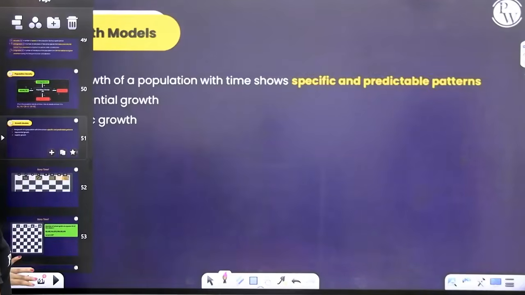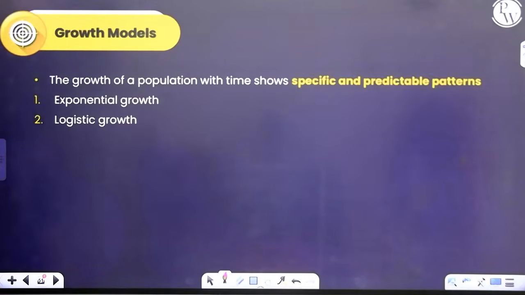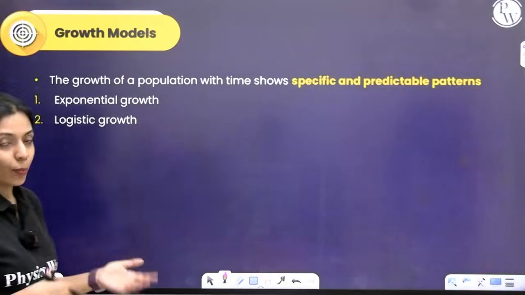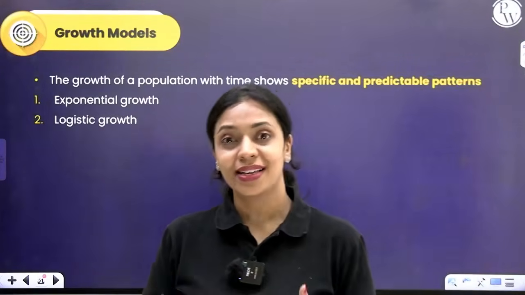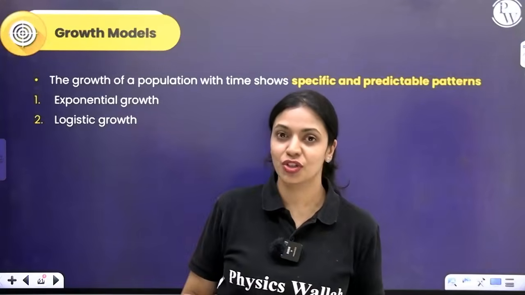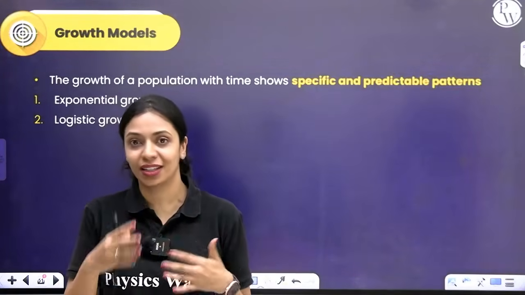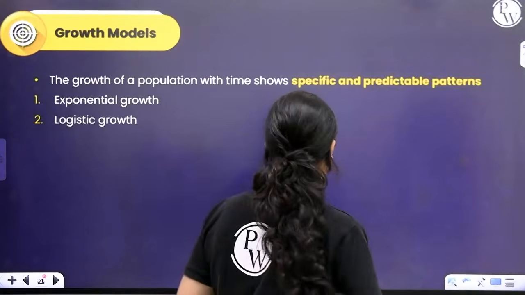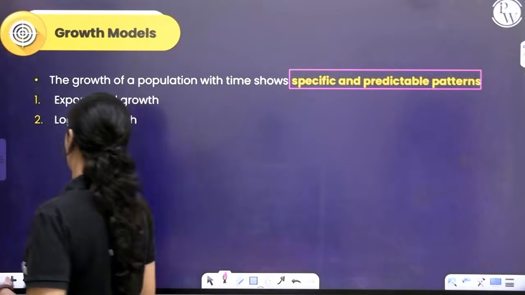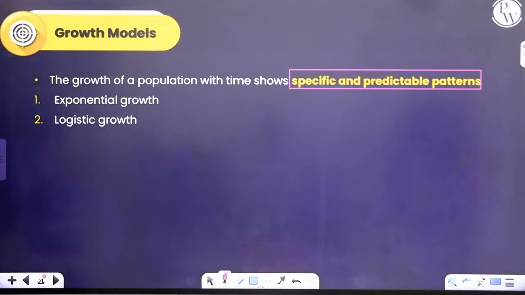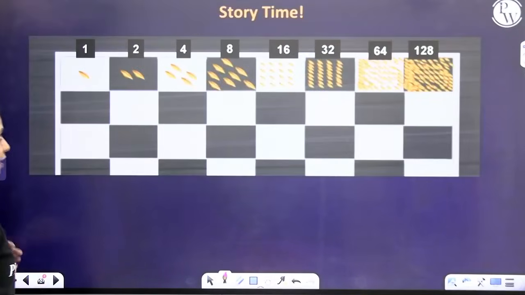Now let's talk about growth models. When you see a population growing with time, the number of individuals will increase in time. As it grows with time, it shows a kind of predictable pattern. There are 2 different types of growths. One is called exponential growth and the other one is called logistic growth. More about it we'll learn in detail.